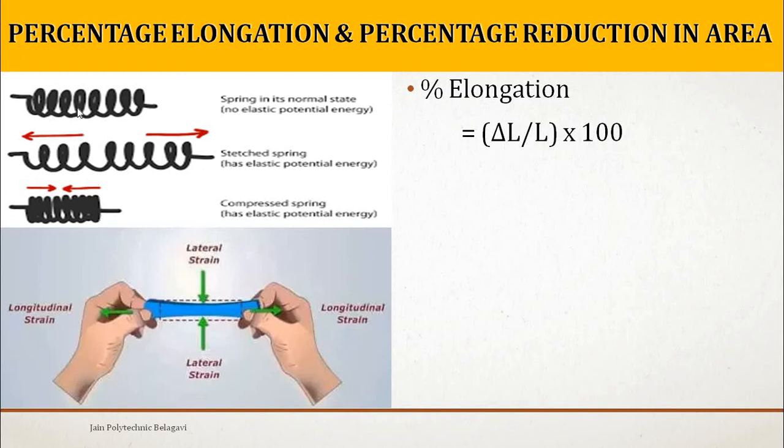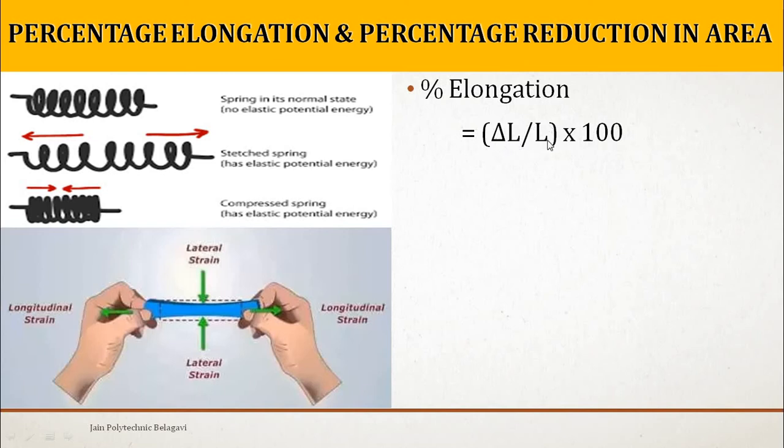Similarly here, this is the original length when compressed. It has decreased. See this original, it has decreased till this, correct? See this line, here you can find the decrease. This change in length is again given by delta L. Whether it is an increase or a decrease in length, that is given by delta L.